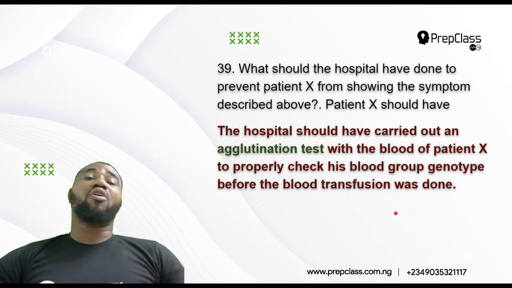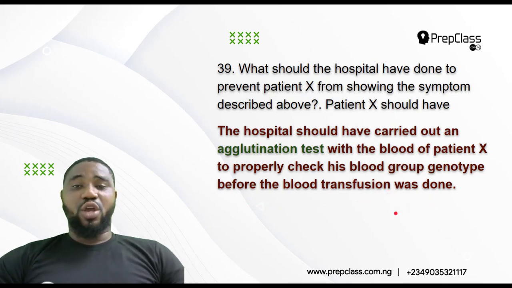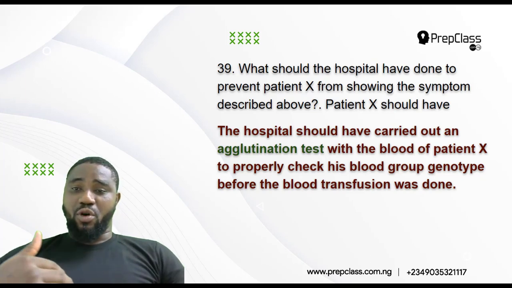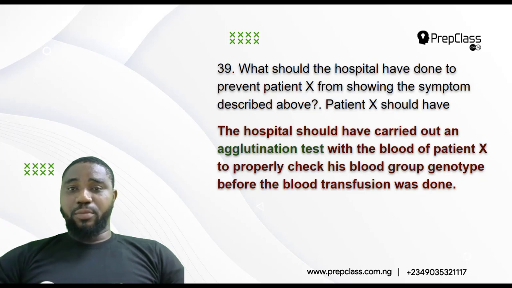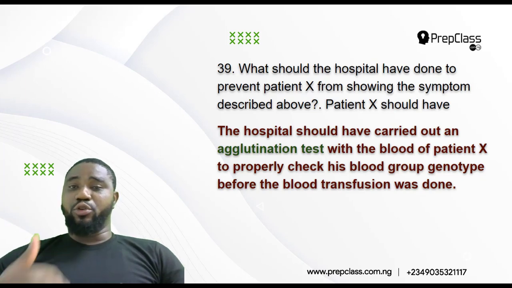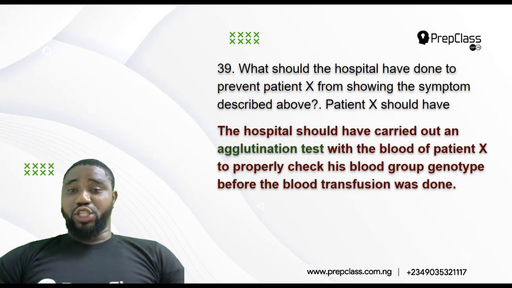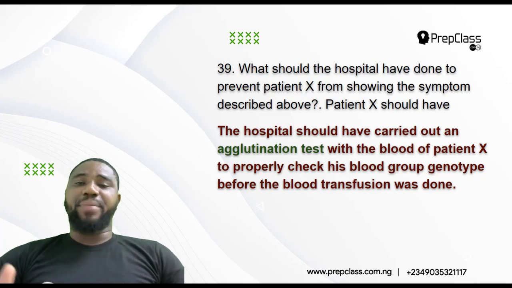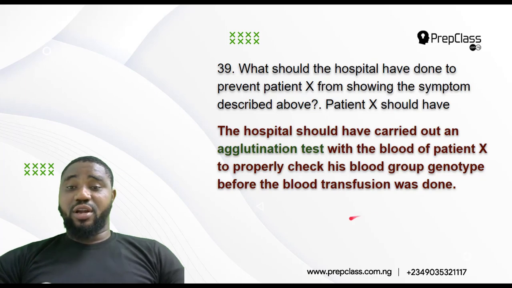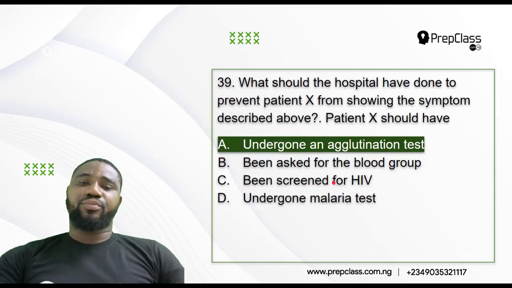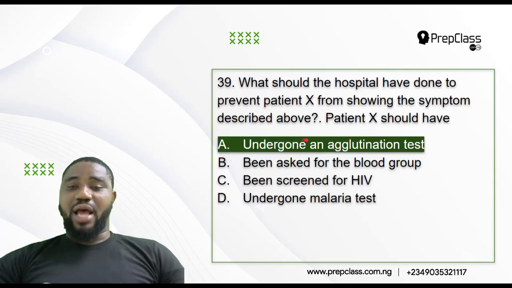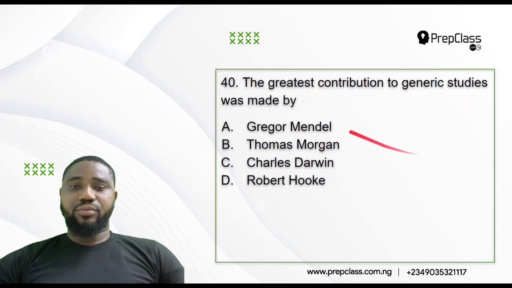So even before, in a normal sensible hospital, before they carry out blood transfusion, the donor and the recipient both must undergo an agglutination test in order to prevent the donor's blood from clumping in the blood vessel of the recipient and causing harm. So the answer is undergone an agglutination test.